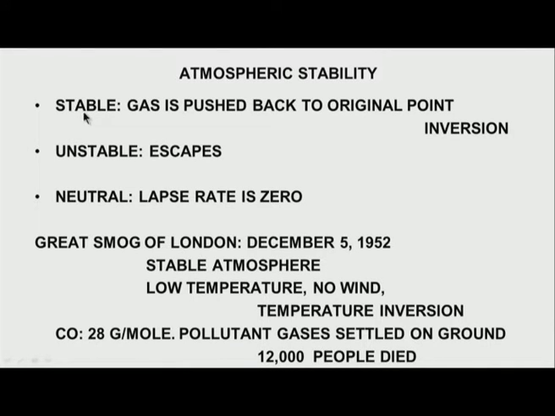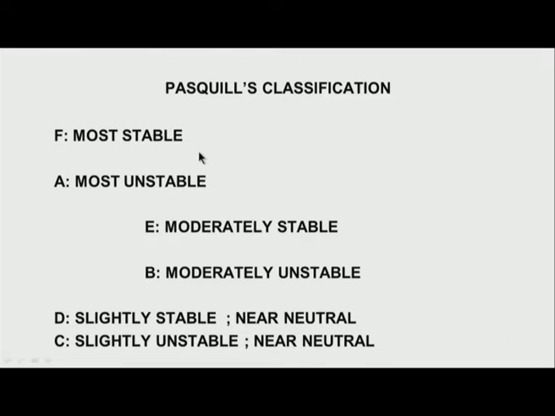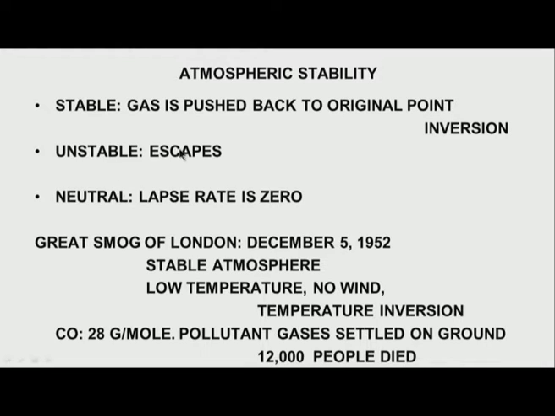We say that the atmosphere is stable when the gas is pushed back to the original point because I have temperature inversion. We say the atmosphere is unstable when the temperature gradient is negative. That means the earth is heated by insolation and the temperature keeps decreasing along the height, and therefore the parcel of gas escapes from the surface of the earth. And when I have neutral, the lapse rate or the gradient is 0, and therefore there is no movement of this.